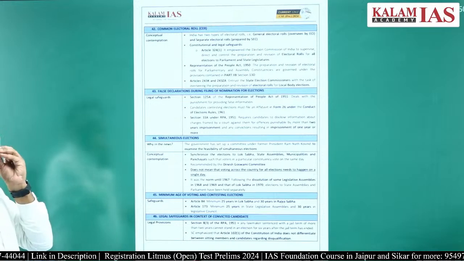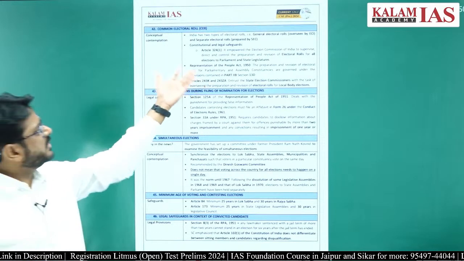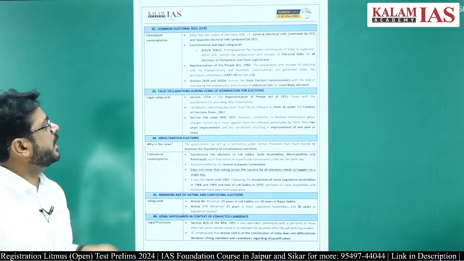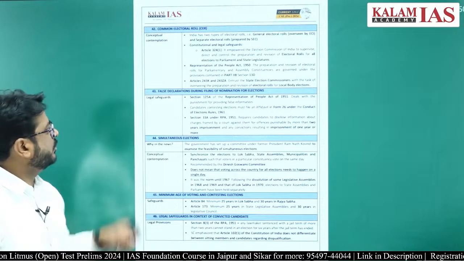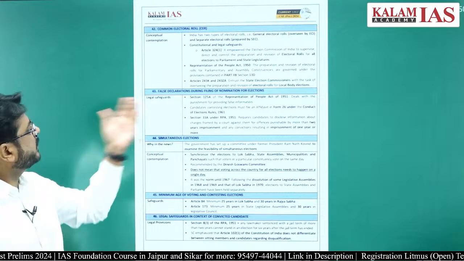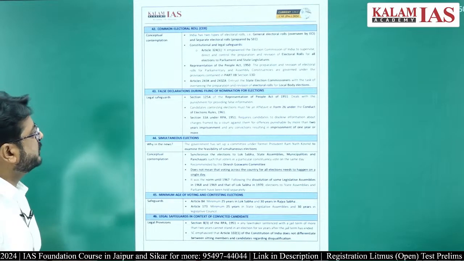Then common electoral roll, not much important. There are two kinds of rolls, that are general electoral roll and separate electoral rolls, right. So that is only provisions. False declaration during the filing of the nomination for the election.